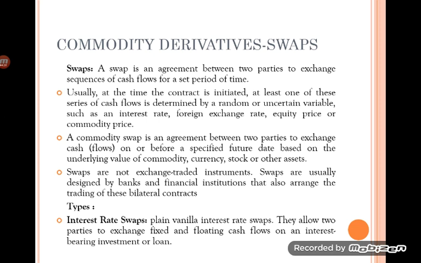Here a commodity swap is also present, which means two parties exchange their cash flows. The cash flows will be exchanged between buyer and seller on or before a specific date based on the underlying value of the commodity, that is currency, stock or any other asset. Swaps are not exchange traded instruments, but they are usually designed by banks and financial institutions.